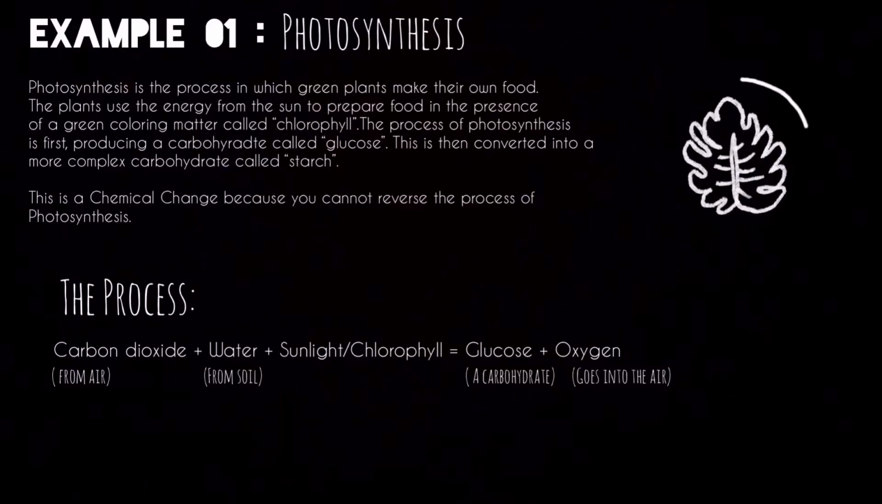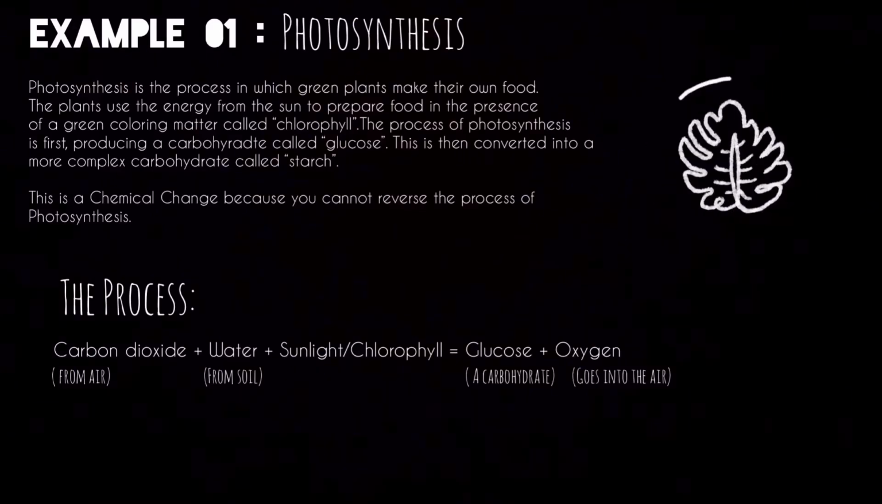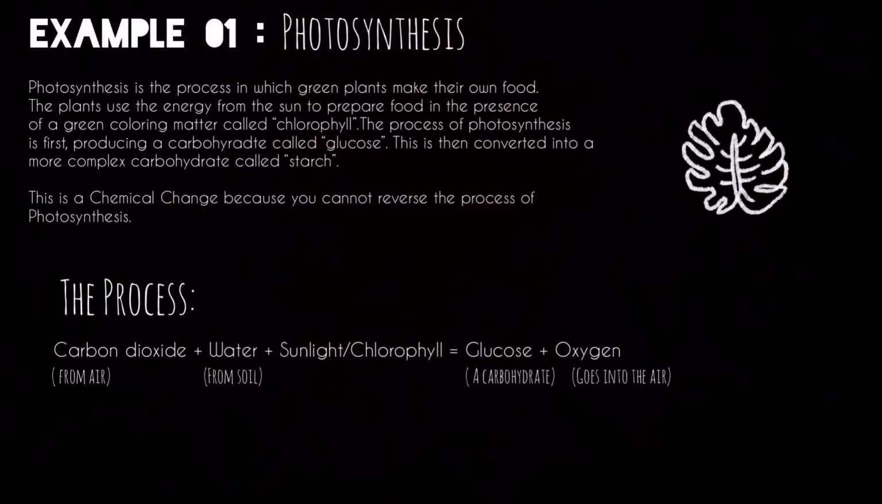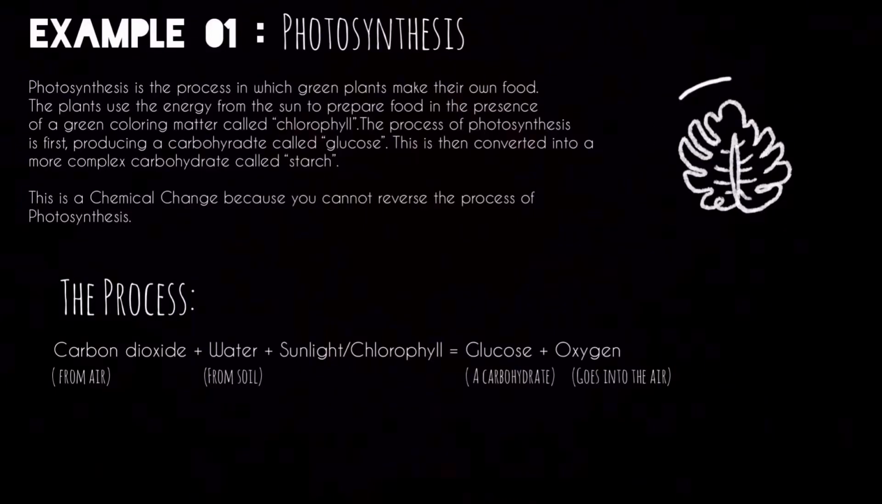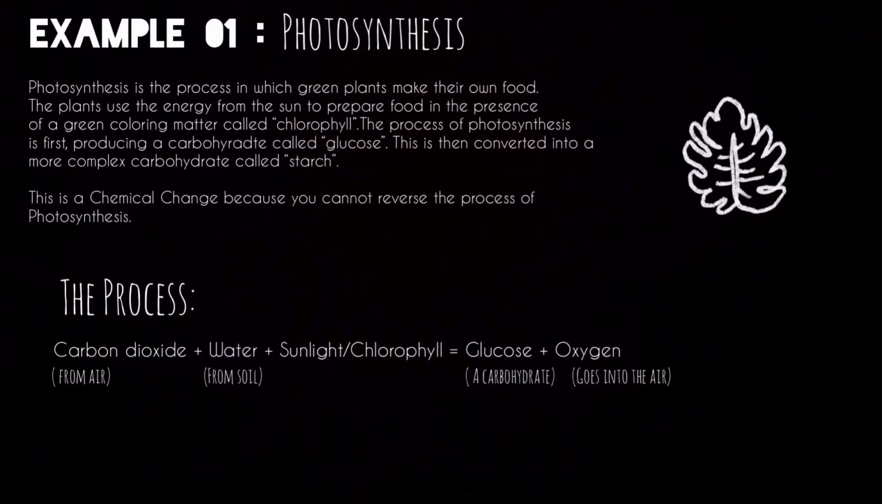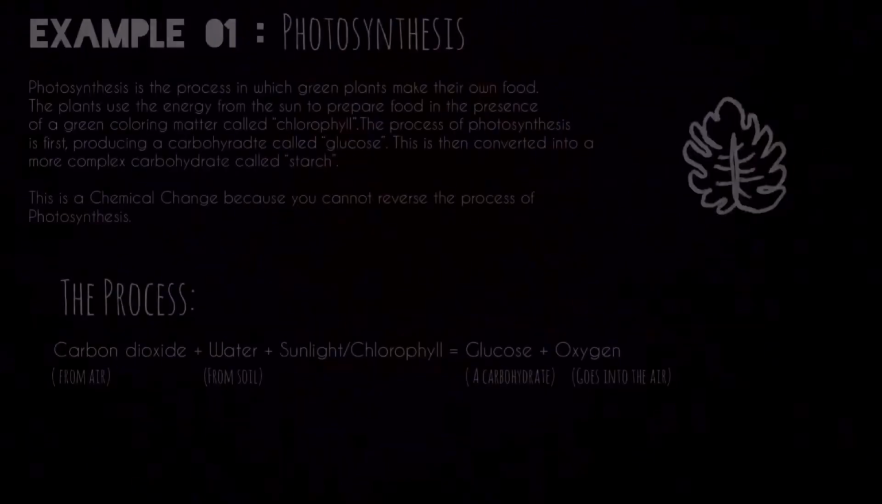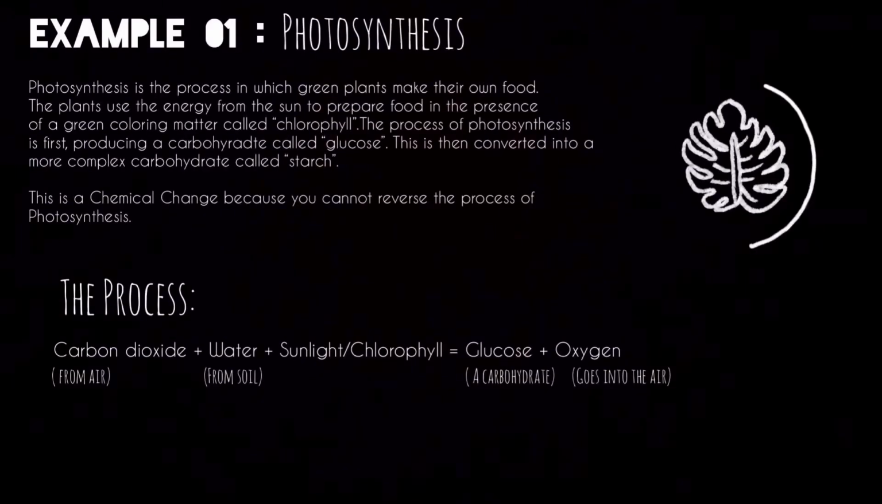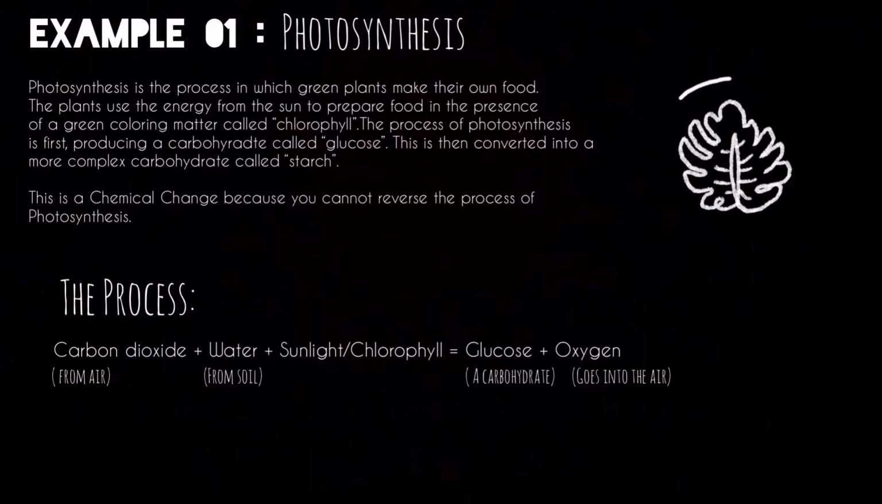Let's take photosynthesis for an example, the process in which green plants make their own food. The general process of photosynthesis starts from the carbon dioxide absorbed from the air, mixed with the water, sunlight, and chlorophyll from the leaves, creating glucose, and soon emitting oxygen.